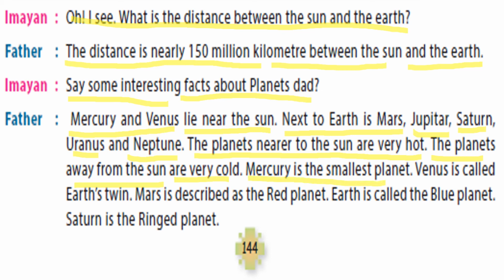Mercury is the smallest planet. Venus is called Earth's twin. Mars is described as the red planet. Earth is called the blue planet. Saturn is the ringed planet.